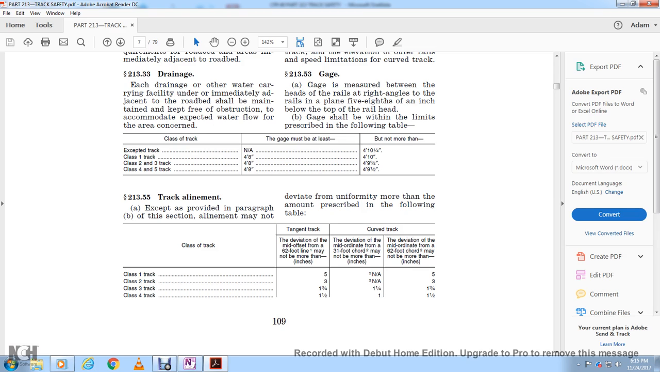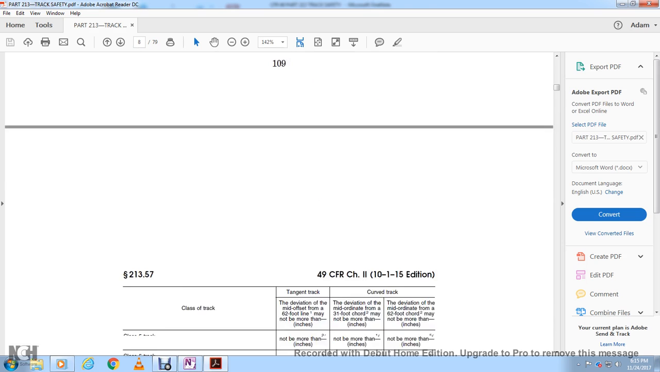Class 2 track, 3 inches for the 62-foot chord mid-offset; the 31-foot chord is not applicable. Class 3, 1 3/4 inch mid-offset on the 62-foot line, 1 1/4 inch on the 31-foot chord. Class 4, 1 1/2 inch on the 62-foot mid-offset, 1 inch on the 31-foot chord.